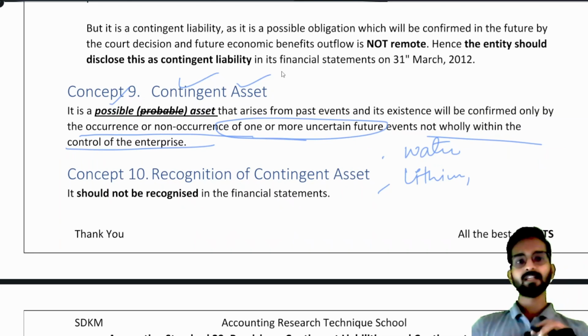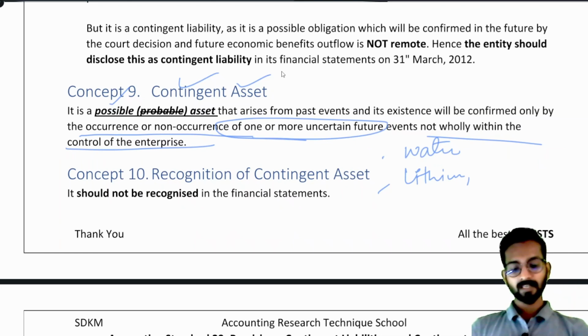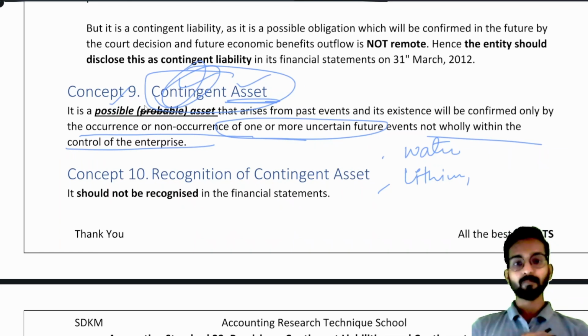I am just expecting that there might be some water under my land, or there might be some oil, there might be some lithium. Okay, but remember this, it is not in my control, right? There might be water, or there might not be any water. How can I control that thing? Exactly. That's why we call it a contingent asset. We do not call it an asset, we call it a contingent asset. It might become my asset, it might be that there will be a profit or there won't be any profit. Understood? There might be lithium, thorium, gold, but we are not sure whether there will be some gold or not. That's why we say contingent. It might be that there is a profit in the future, that water is found. Did you understand?